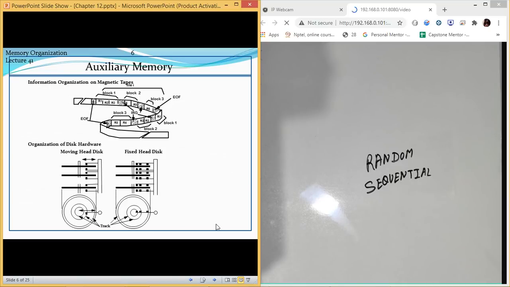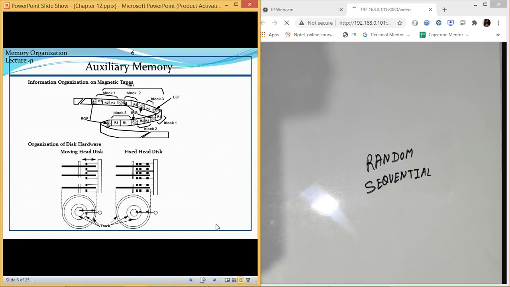It does all the work of shifting the head or platter or referencing the different address on its own. You don't need to do anything. Okay, so that is our random access memory. CD drives and DVD drives also come under random access memory. So this is all about our auxiliary memory.